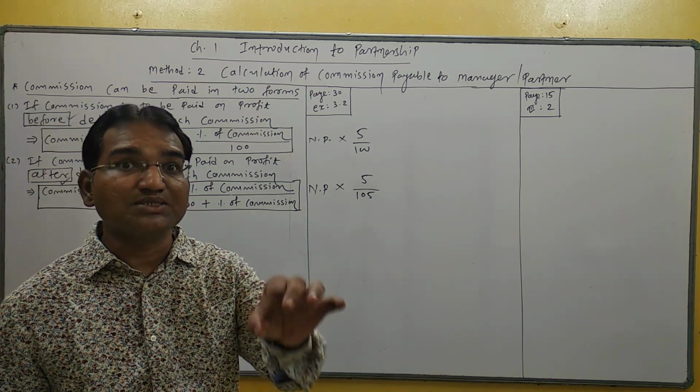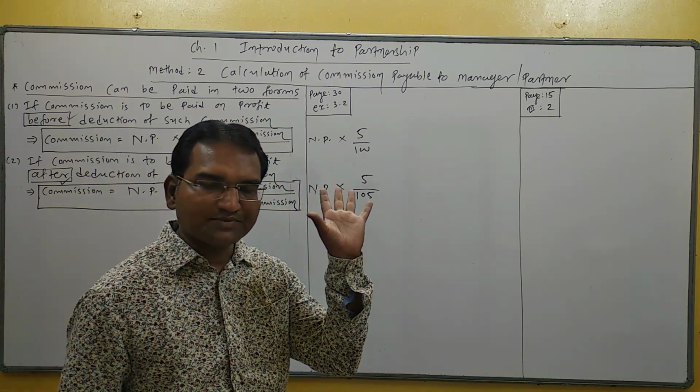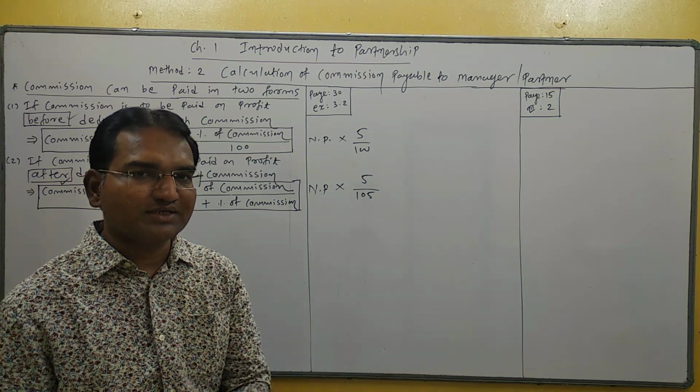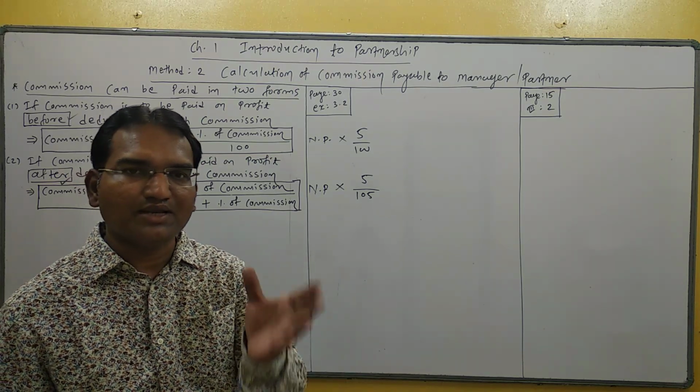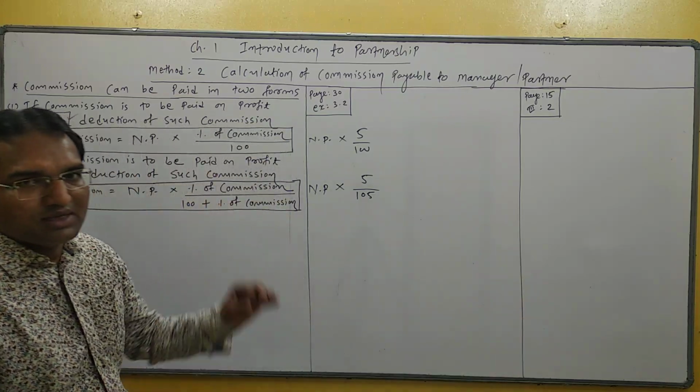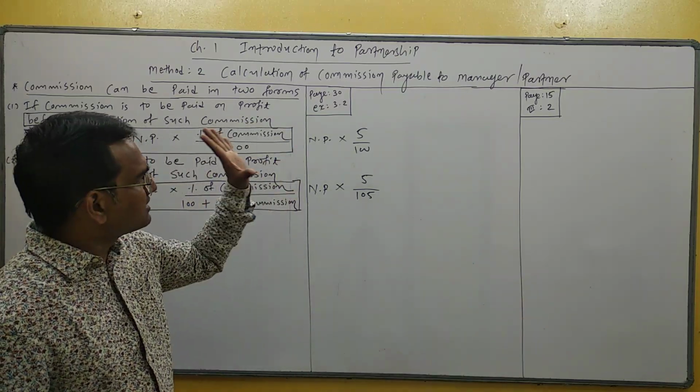Sometimes 6% commission on the net profit after deduction of such commission, after condition. So 6 by 106, right? Sometimes 7%. So how to calculate commission at 7%? It's net profit into 7 divided by 107. Understand? Let us take an exercise.